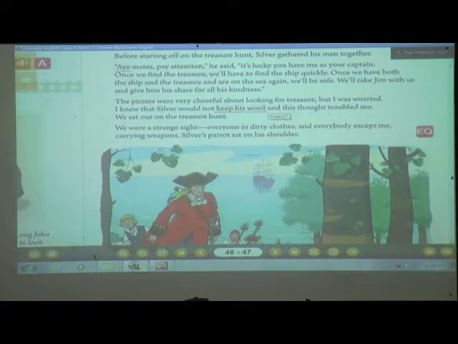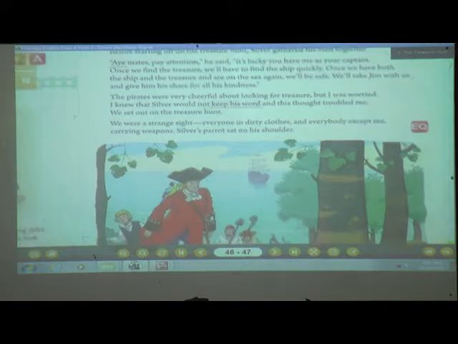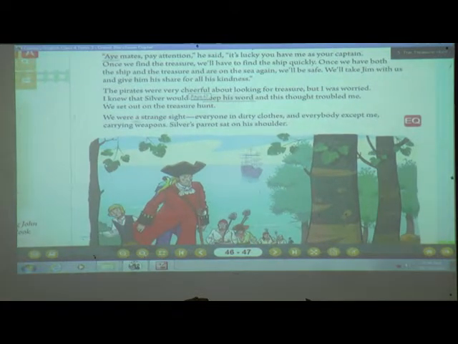We set out on the treasure hunt, and that thought was just troubling whom? Yes, Jim Hawkins. Why? Because he knew that Silver would share the map with him, reach there, and afterwards not keep his promise. All this who was knowing? Jim was knowing. So all these thoughts troubled him very much. But he did not keep that map with him. Anyhow he shared, and now they are on the treasure hunt. We set out on the treasure hunt. Now we will see what happened next.